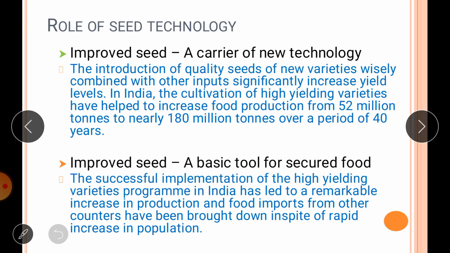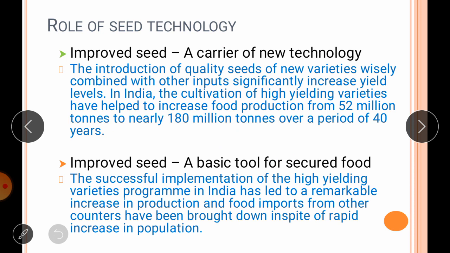The next point is the role of seed technology. So the first one is that improved seed is a carrier of new technology. The introduction of quality seed of a new variety combined with other inputs significantly increases yield levels.